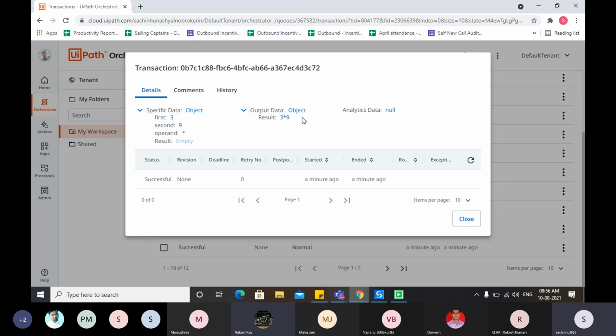Yeah, the output data is an object, so we need to convert it. It's concatenated, right? Yes. So we are passing the string data to an object. I don't know how to change it. We have an option to change it, like if we convert to CInt, then it will change.